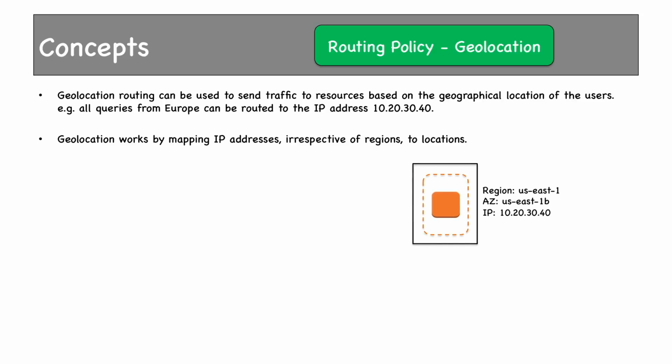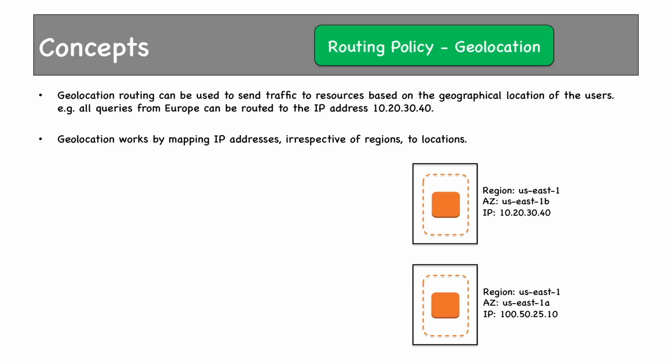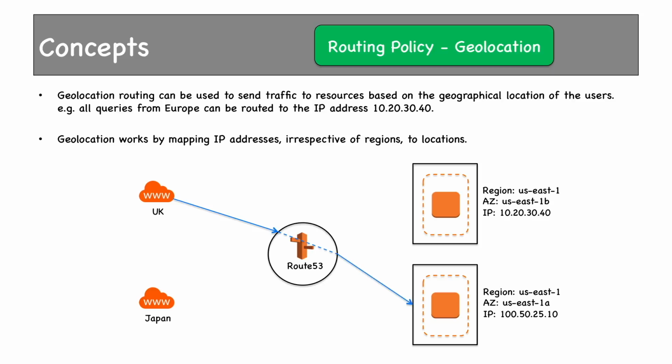We have this EC2 instance in North Virginia region in US East 1B AZ with an IP address of 10.20.30.40, and another one in the same region but on a different AZ, with an IP address of 100.50.25.10. We have customers from UK and Japan. We can set up Route 53 using geolocation routing in such a way that traffic from UK would always go to this EC2 instance and traffic from Japan would always go to the other EC2 instance irrespective of their location.